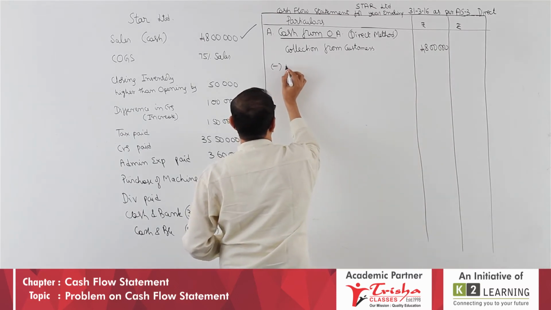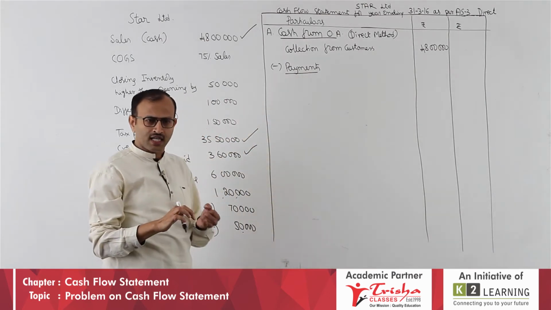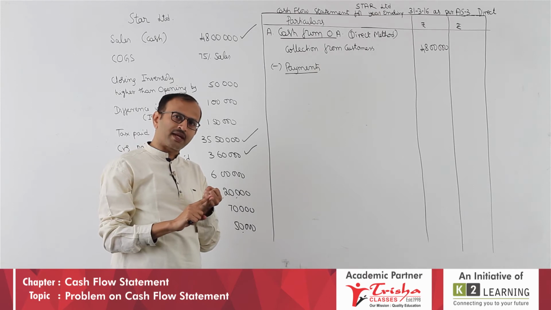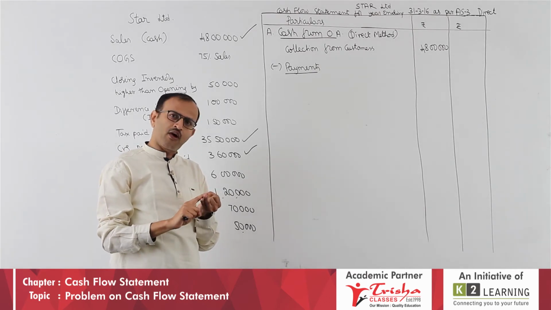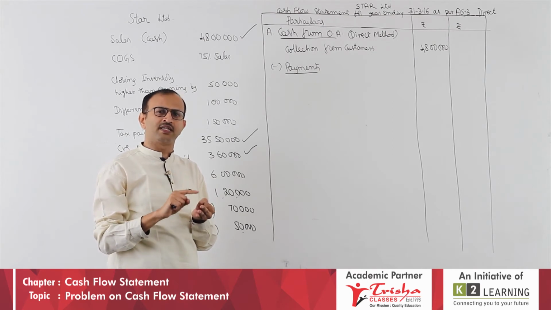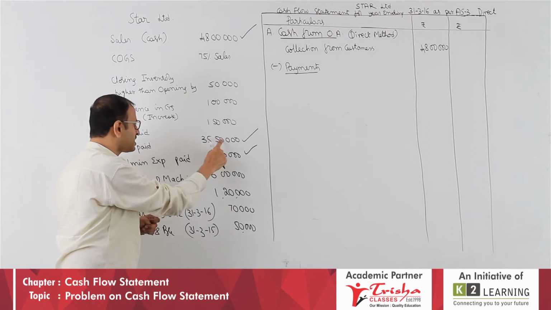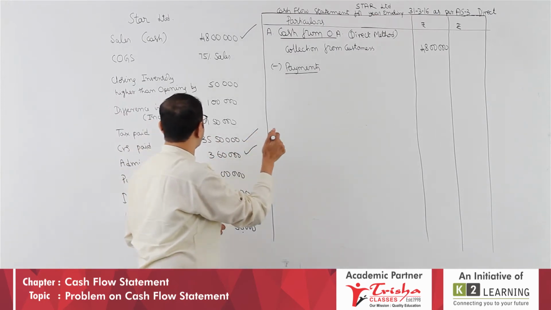Less payments. If you recall the payments format, there are three items you have taken. Can you recall and tell me? Suppliers or creditors, employees for salaries, admin and any other expenses, admin, selling, all that expense. In this, what do we have? We have creditors, we have admin expense. Let us write both.